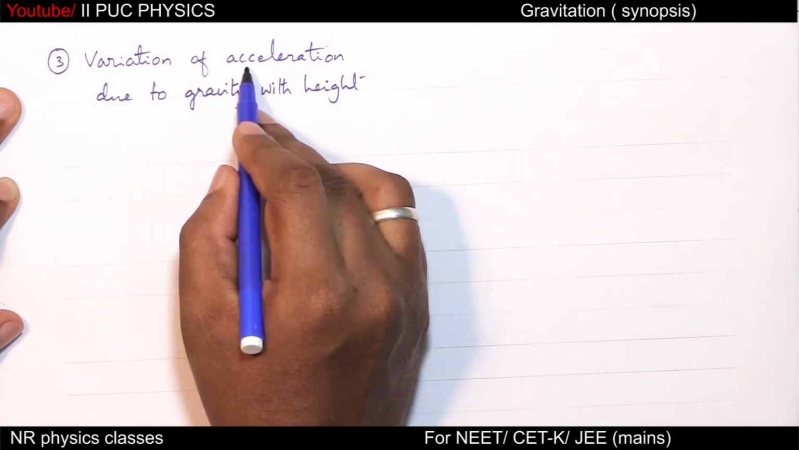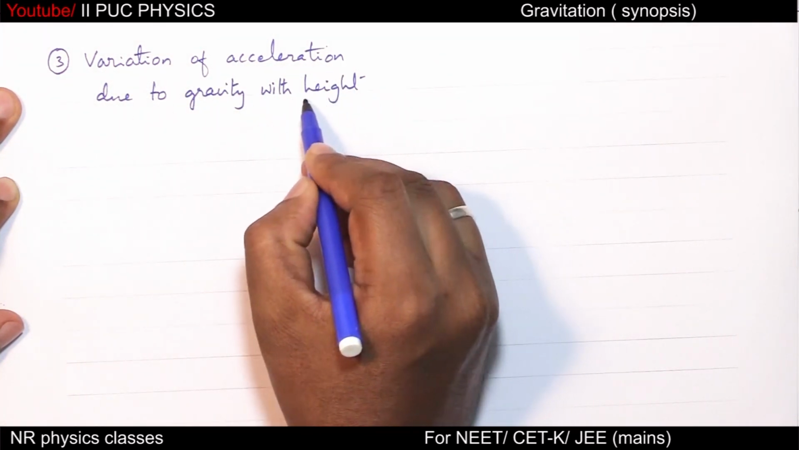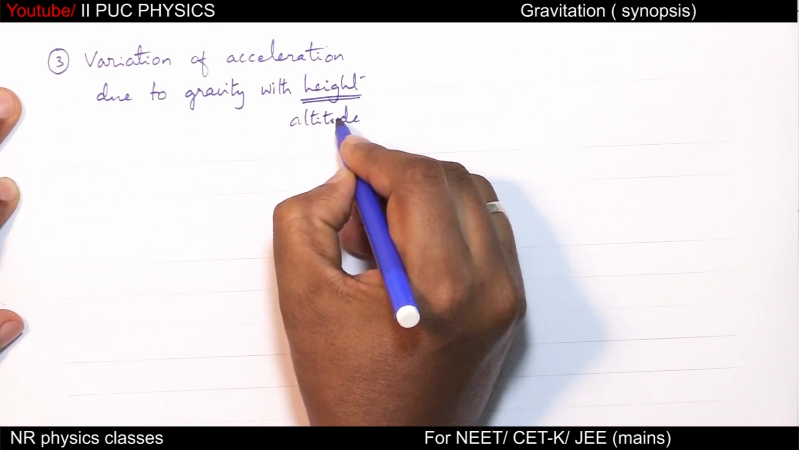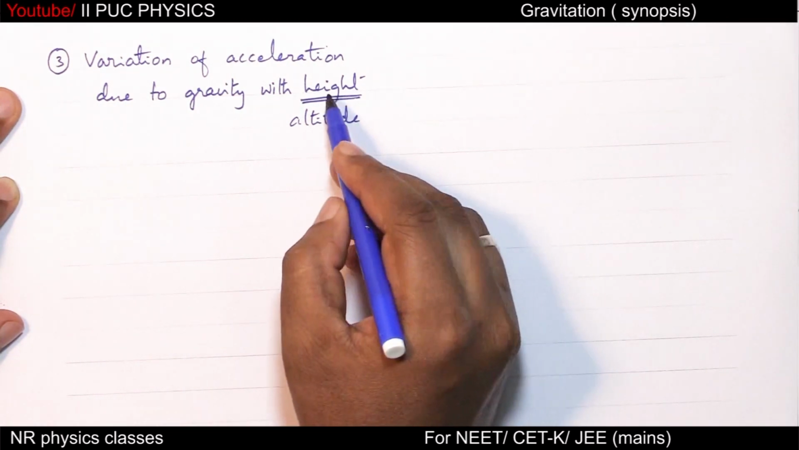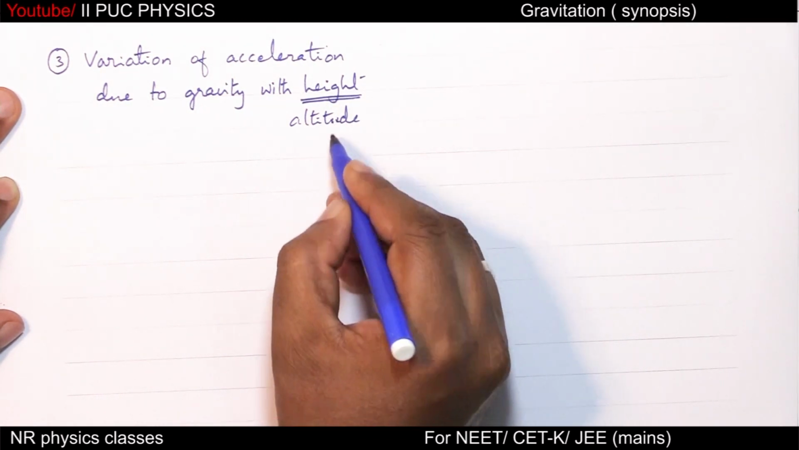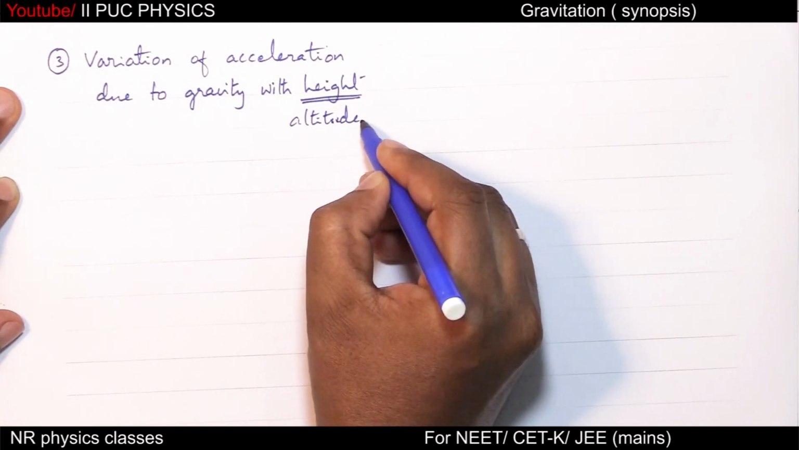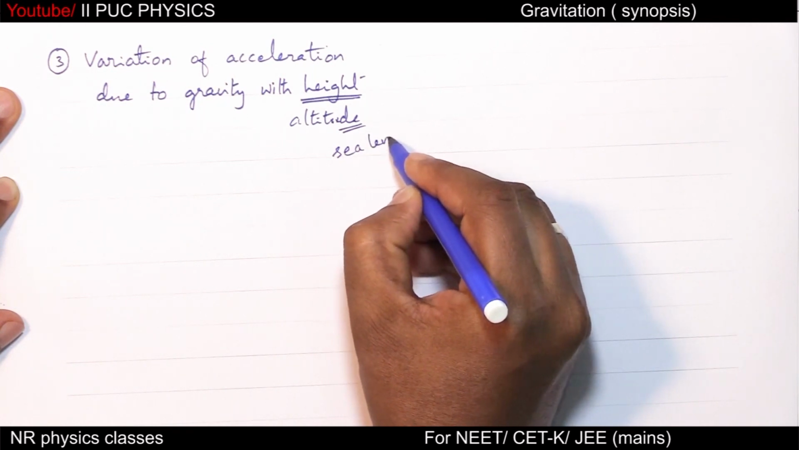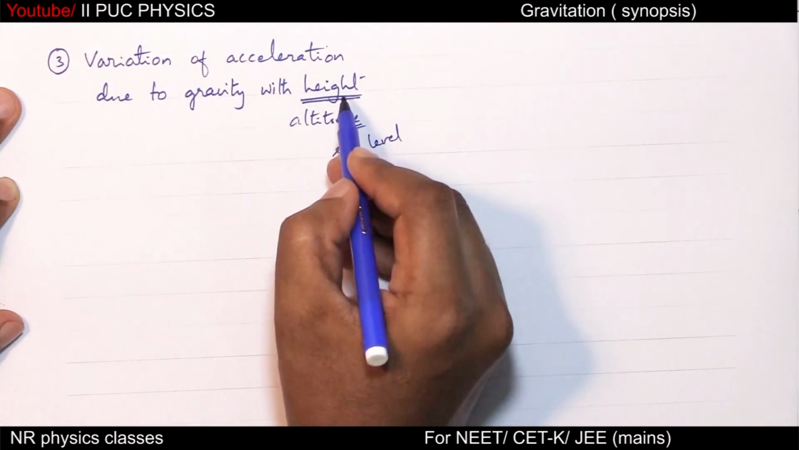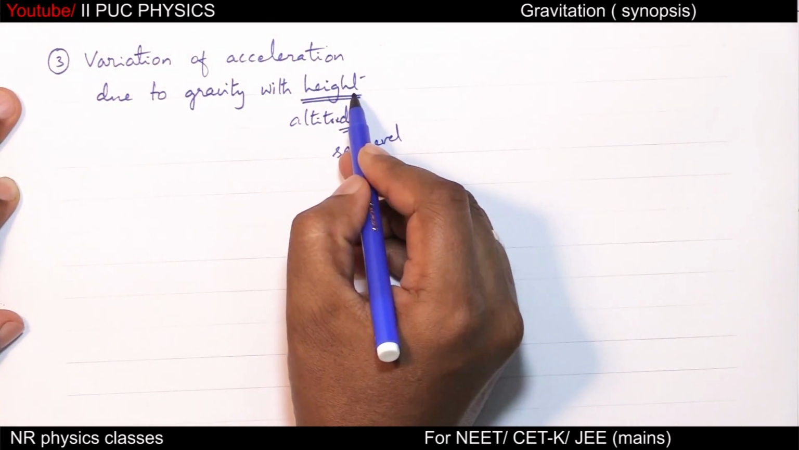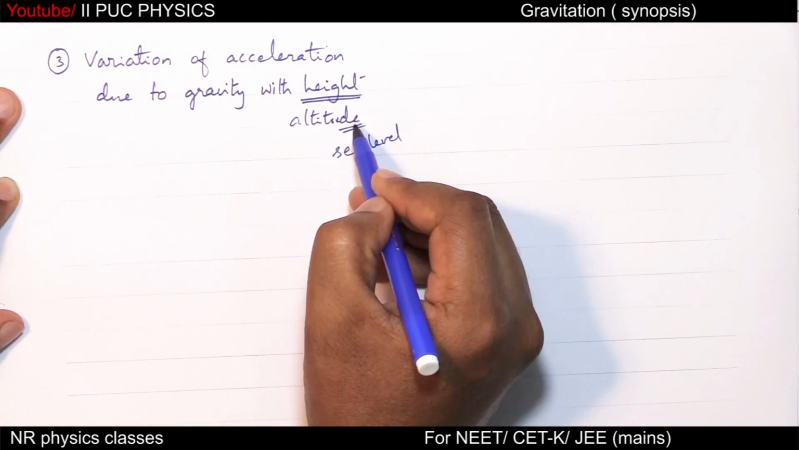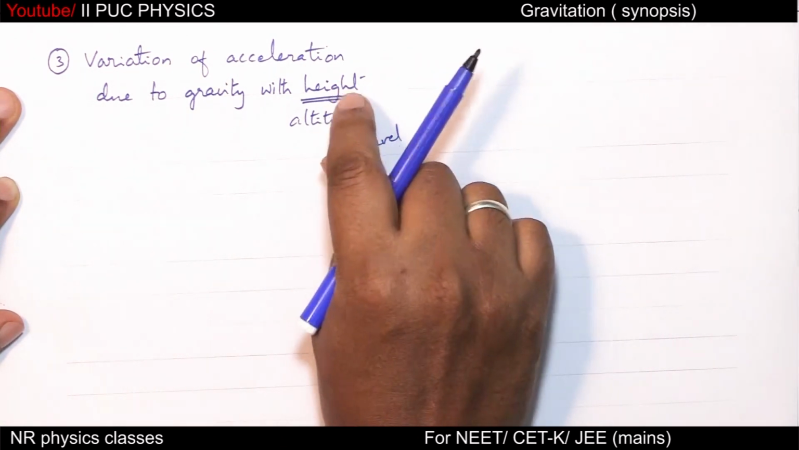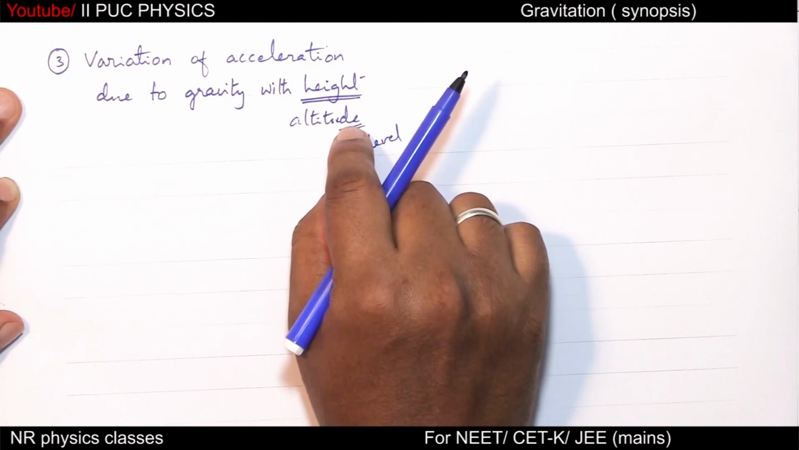Variation of acceleration due to gravity with height or altitude. What's the difference between height and altitude? If heights are measured from sea level, then it is called altitude. Height means with respect to some reference. If height or altitude is in terms of kilometer, then height is almost equal to altitude. So we can use either height or altitude. Okay.